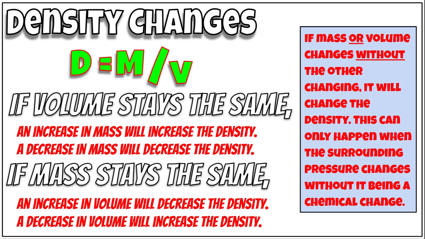If the volume stays the same, a decrease in mass will decrease the density. We understand that, right? The other one's a little bit harder to understand. If the mass stays the same and we lower the pressure, and now all of a sudden the volume increases, well, the density goes down. That happens with gases. Now, if we have a higher pressure where we are condensing all of the molecules together, we're decreasing the volume, so we're increasing the density.